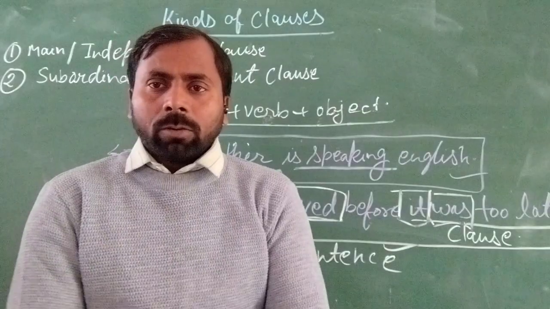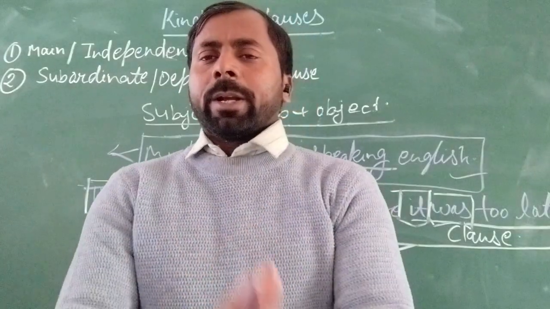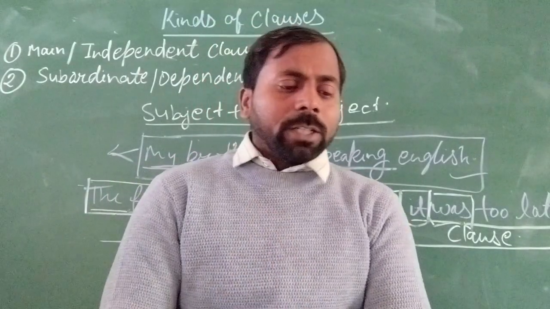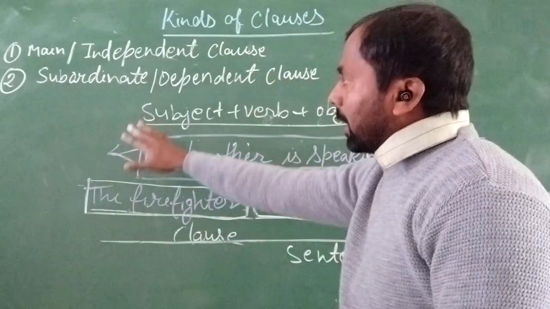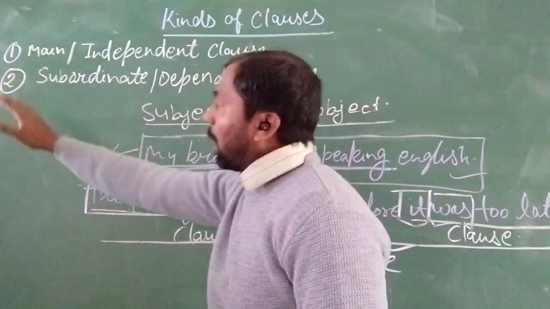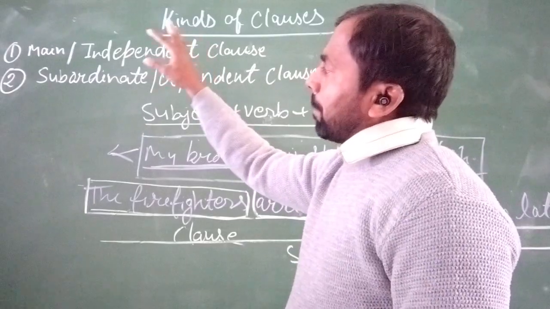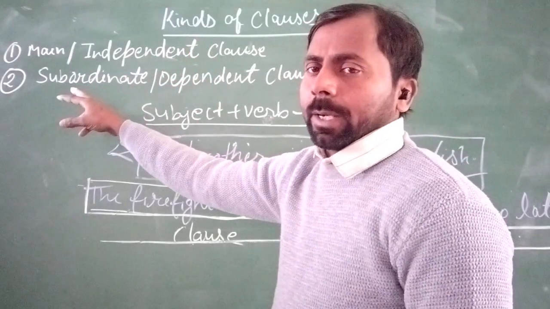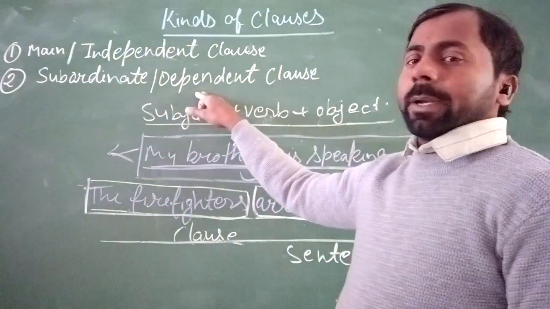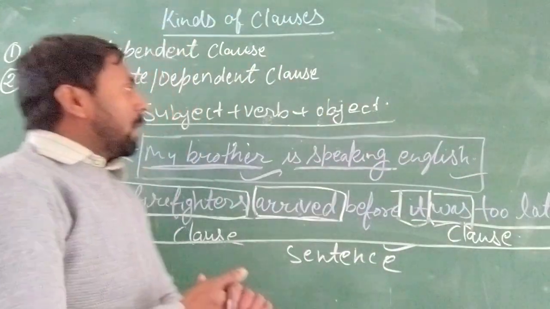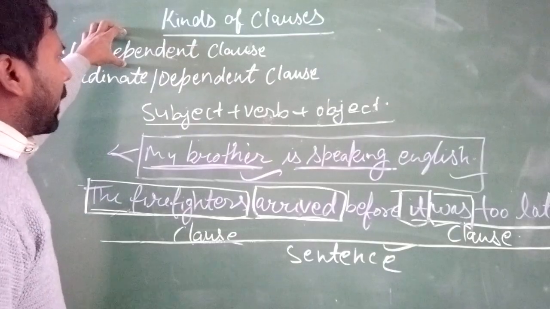Next, now we are talking about the main clause or independent clause. What is the meaning of main clause and what is the meaning of independent clause? You can see here the main clause, whose other name is independent clause. Another kind is the subordinate clause, or dependent clause. What is the meaning of dependent and independent? First we learn what the main clause or independent clause is.